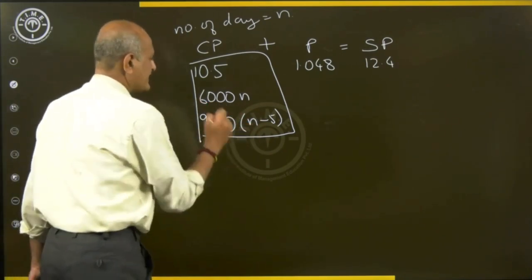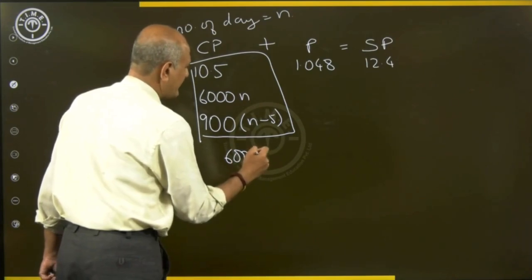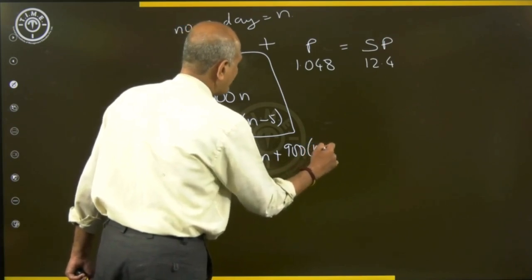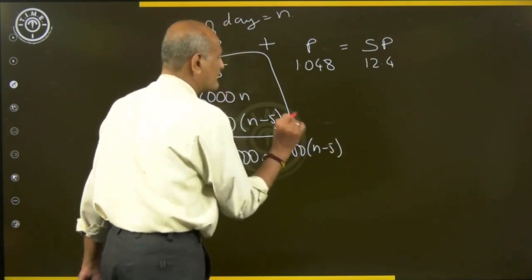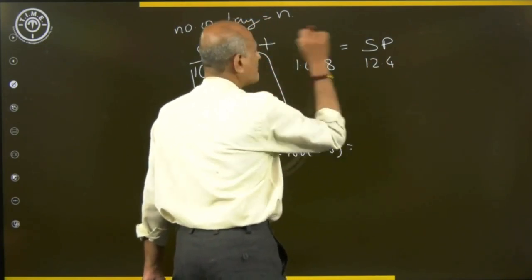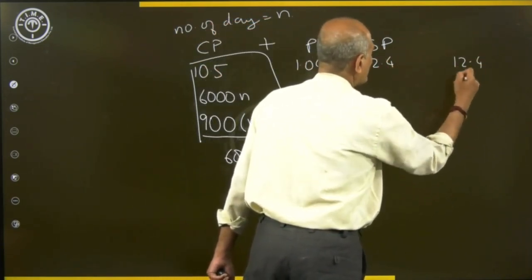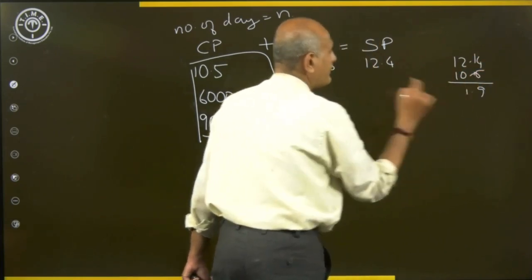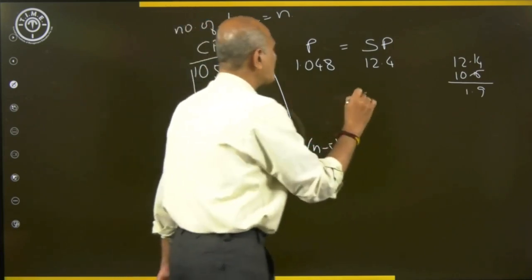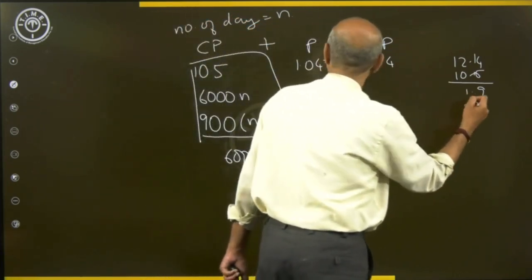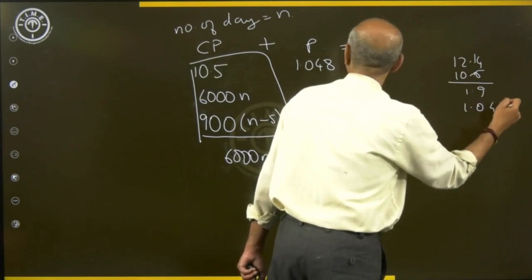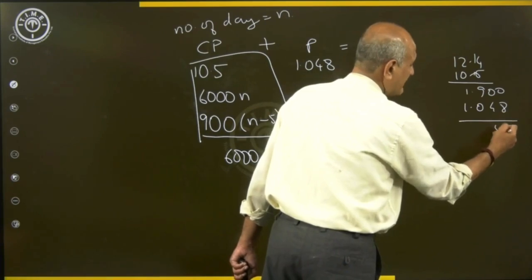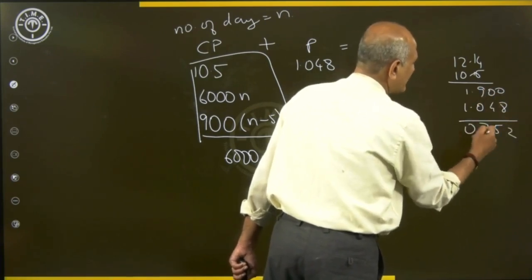So here I can tell 6000n plus 900 times n minus 5 is equal to 12.4 minus 10.5. Let me do this: 12.4 minus 10.5 is 1.9. From this 1.9, if I subtract the profit, that is 1.048, I'm going to get 0.852.